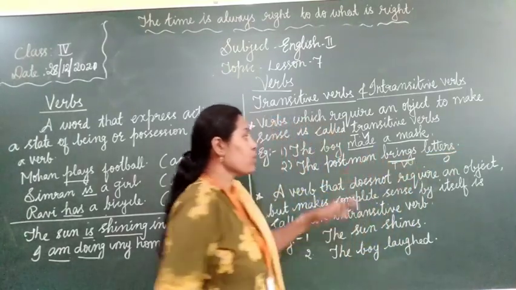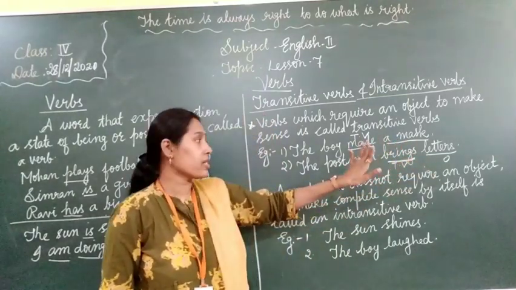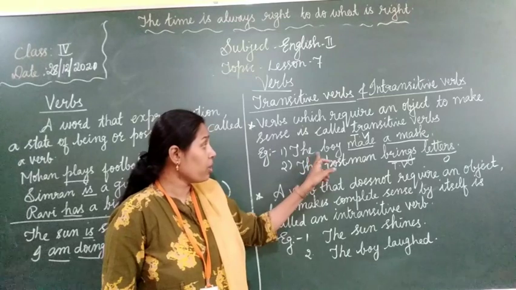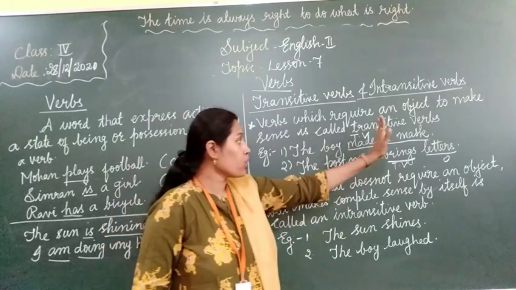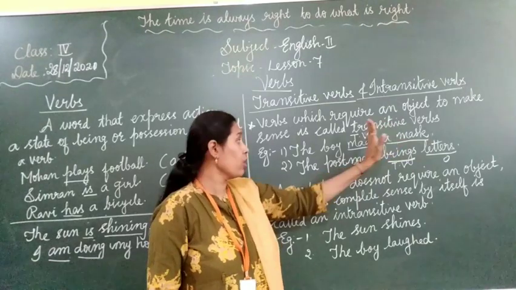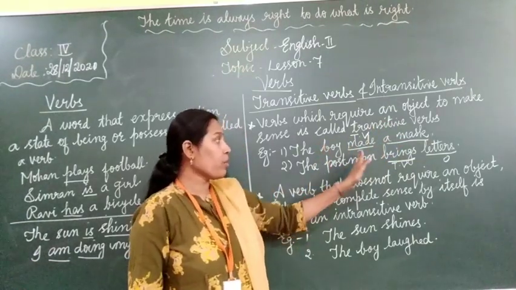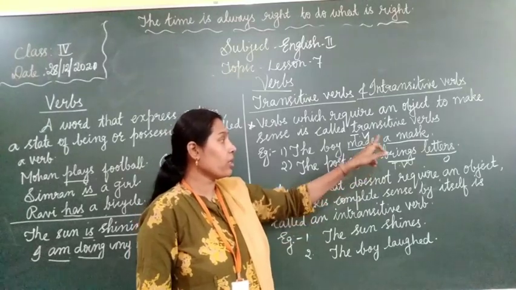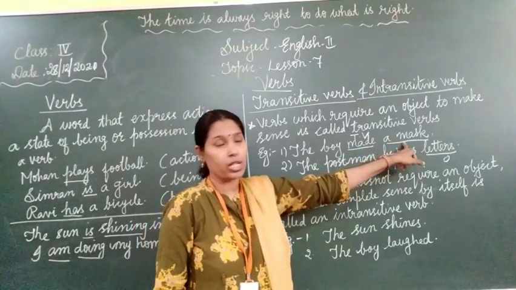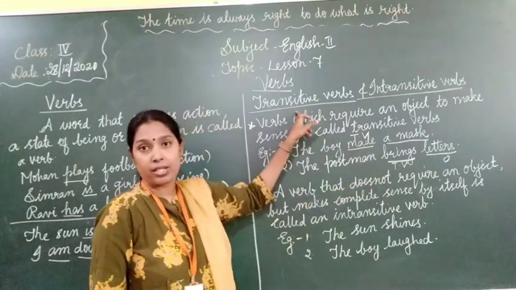And this brings is what? Transitive verb. So, without the object, the sentence will be incomplete. It doesn't make any sense. See example, the boy made. If that much only, is this sentence complete? Is this sentence meaningful? The boy made what? Have no answer, right? So, the sentence will be incomplete. It will be completed only by using an object along with the verb. Those kinds of verbs are called transitive verbs.